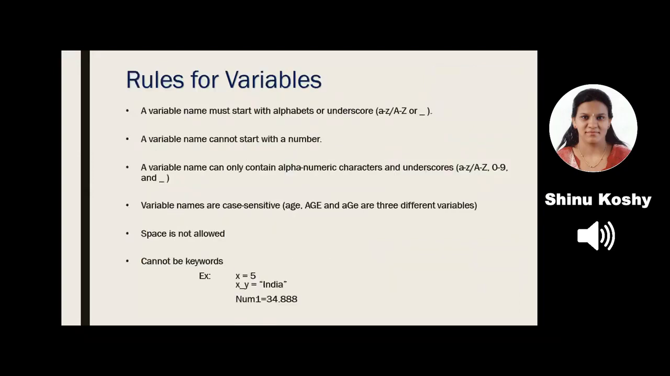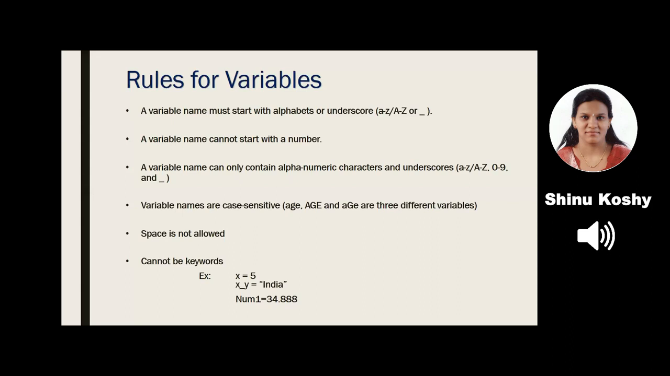In order to name a variable, there are certain rules that we have to follow. Some of the rules are, first one, a variable name must start with an alphabet or an underscore. The alphabet can be either in small letters or capital letters. Second, a variable name should not start with a number.